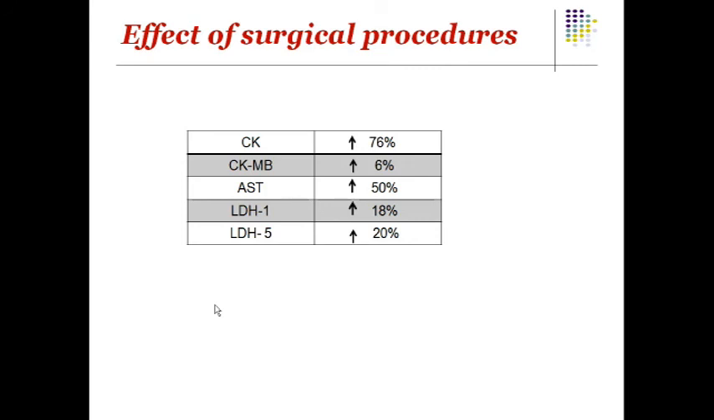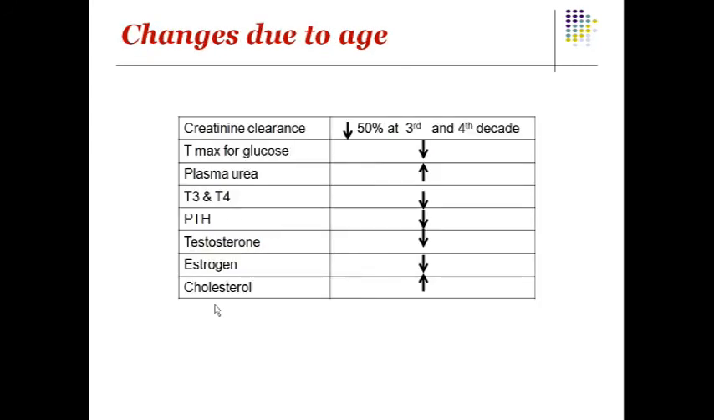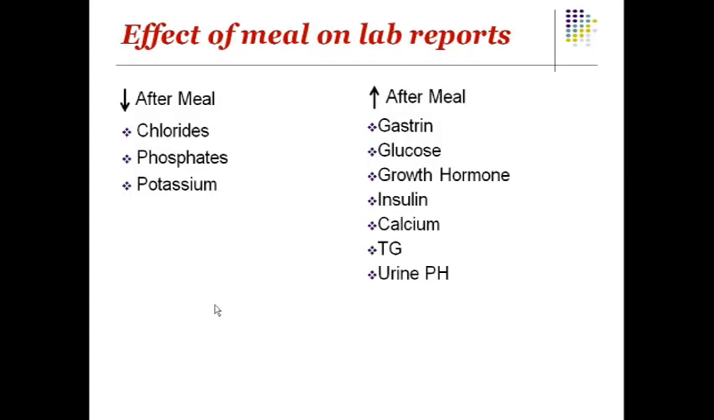There's nothing to worry. Once the operation is done and in 5 to 6 days the patient recovers, then all these parameters are going to be within the normal limits. And the effect of meal on laboratory reports: after a meal there may be a decrease in chloride, phosphate, potassium. After a meal there may be an increase in gastrin, growth hormone, insulin, calcium, TG and urea.